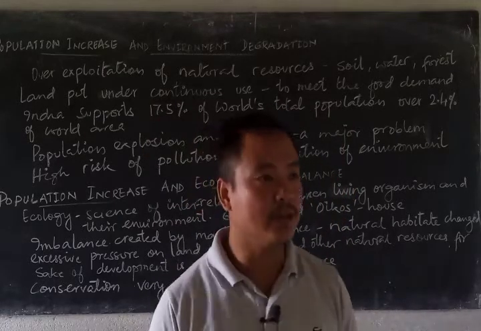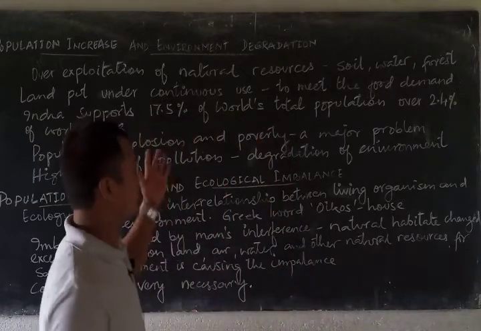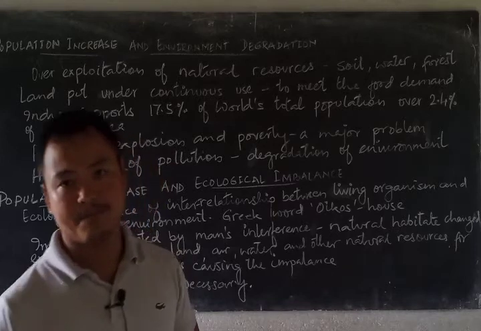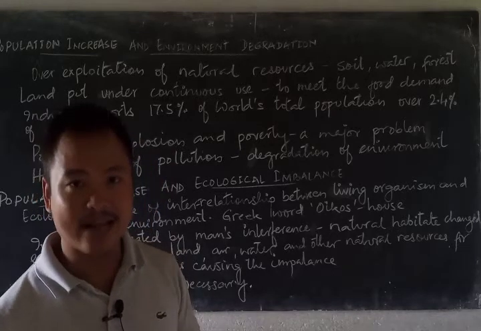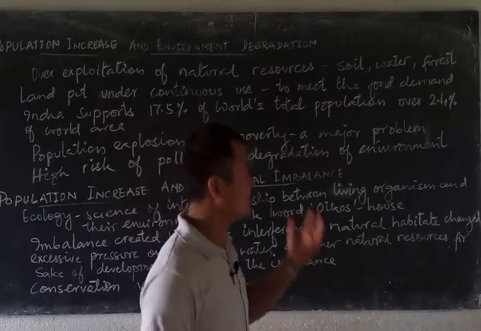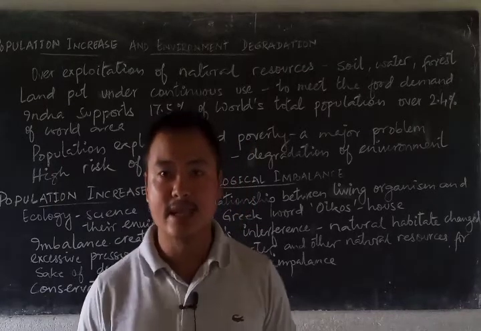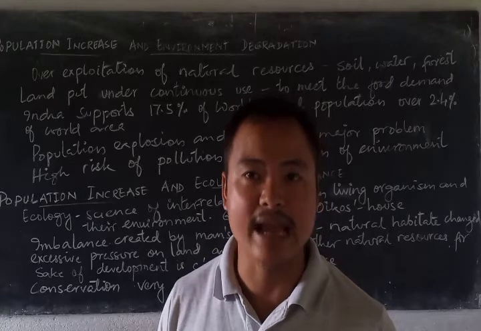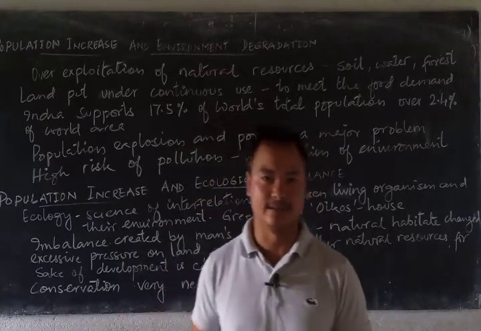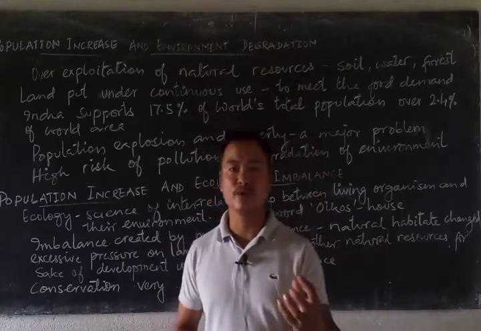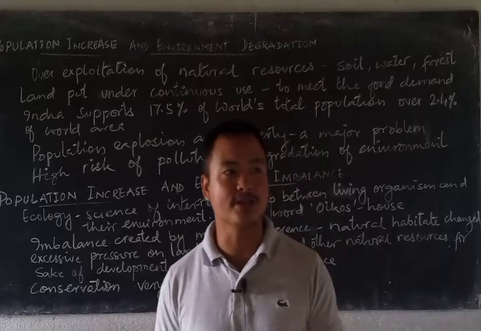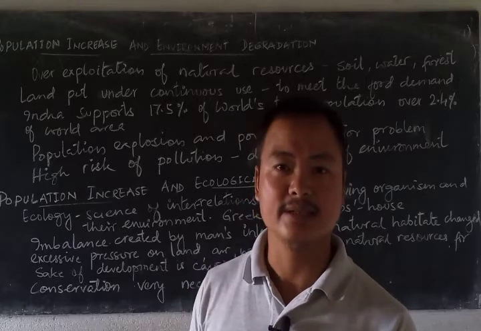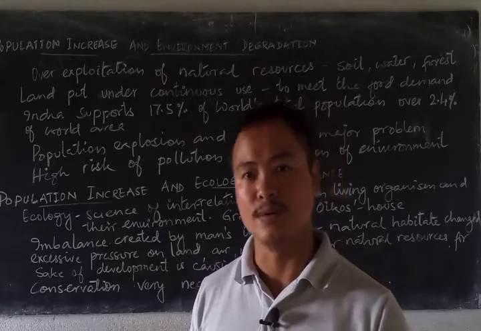And why will it not be? Because we see India's population is almost 18% of the world's population, but the land available of the whole world is only 2.4%. So that means 17.5% of the total population of the world survives on a land of 2.4%. And this 2.4% is not sufficient land for the 17.5% of population.